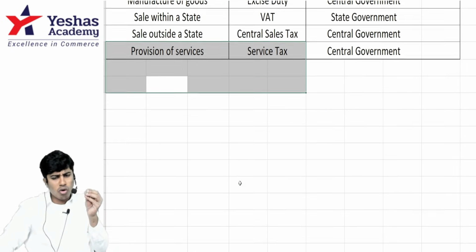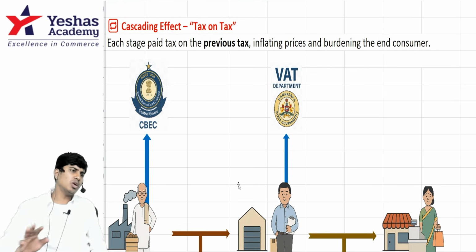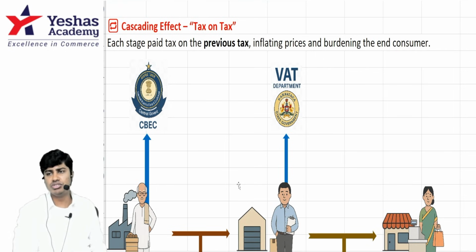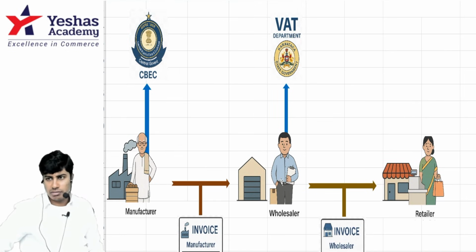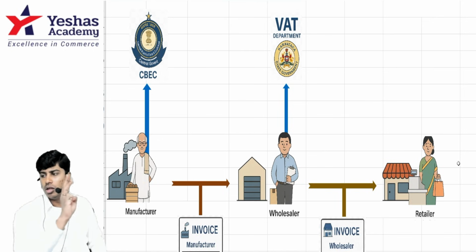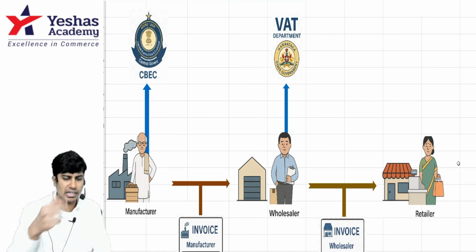I'll just give you a small overview as to what you mean by cascading effect. What was there before this GST came into picture? We call it tax on tax. Let's say we have manufacturer Manohara, and we have a wholesaler who's there in Karnataka state, and we have a retailer. So how many people are we talking about? Three people. One is manufacturer, one is wholesaler, and the last one is retailer.